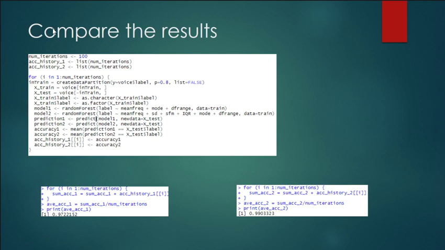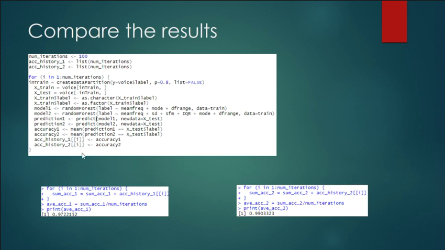So, in order to compare the results, I set the number of iterations to 100 and created an accuracy history to record all of those numbers. Inside this for loop, I divide my data into 80% and 20%. And just like the above, I transfer my label into character and factor. And then I set up my models. Model 1 is the baseline model. Model 2 is the model I set up for the prediction. The next part is basically the same: the prediction and the accuracy score.